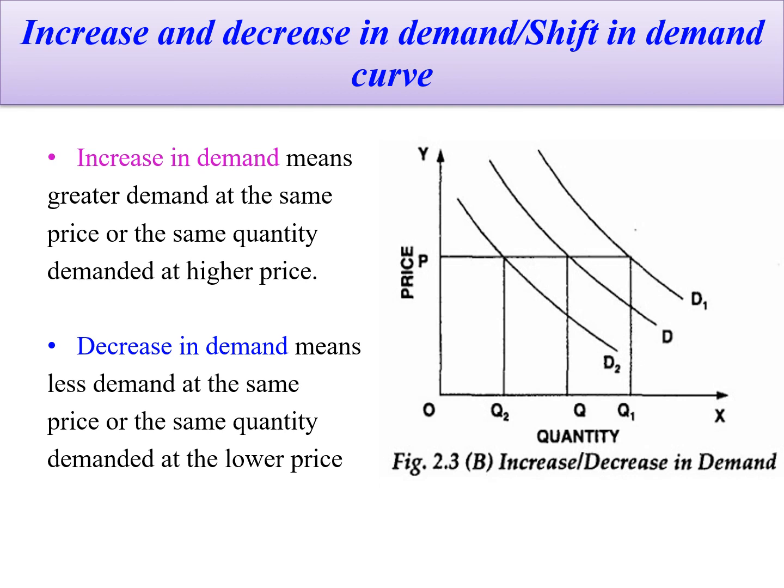So this is nothing but, if you purchase more quantity of a commodity at the same price, it becomes an increase in demand, and if you purchase less and less quantity of a commodity at the same price, it becomes a decrease in demand.